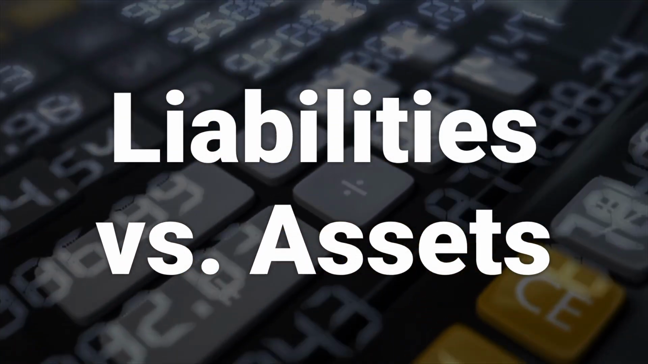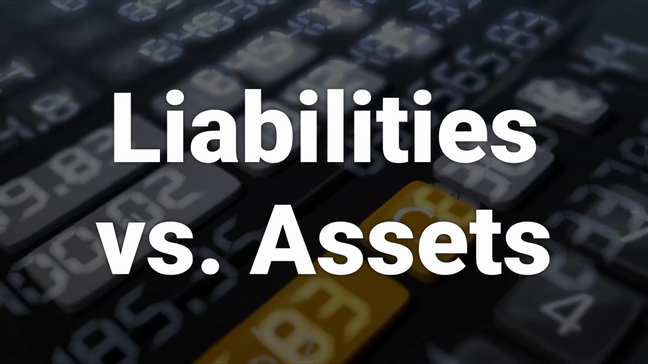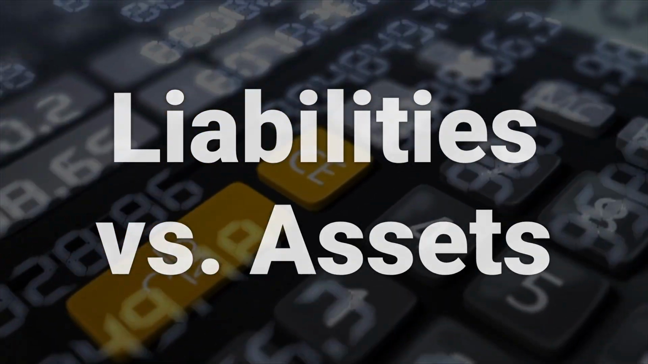Liabilities refer to things that you owe or have borrowed, while assets are things that you own or are owed. If you subtract liabilities from assets, the difference is the owner's or stockholder's equity.